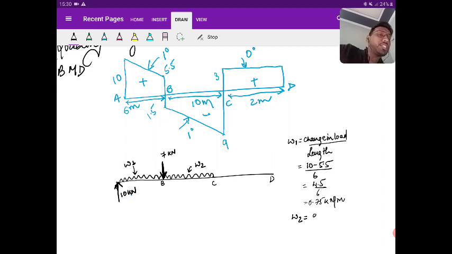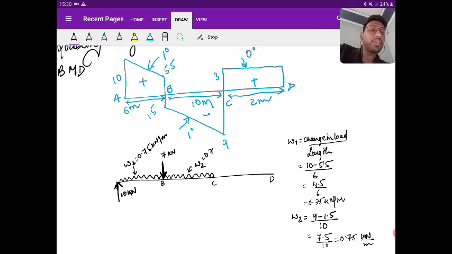What is the change? Change is from 9 to 1.5, that is, minus 1.5 to plus 9, whatever you say, right? And over the length of 10 meter, the change is 7.5 by 10, that is nothing but 0.75. Is it clear? So the UDL intensity for both W and W2, you are obtaining the same. That means the same UDL is applied over the length of AC. Is this point clear?